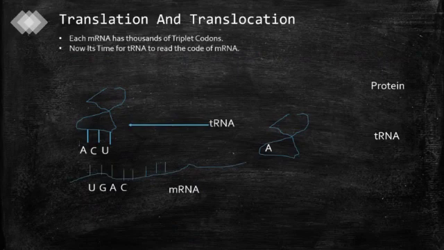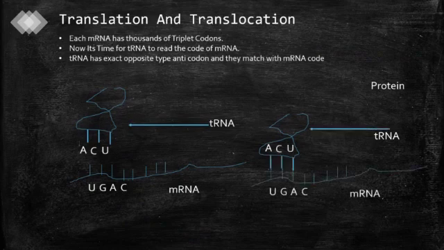Now transfer RNA. Now that process is done, only the transcription. Now we are coming to the process of translation. Each messenger RNA has thousands of triplet codons. Now it's time for tRNA to read the code of messenger RNA. tRNA has the exact opposite type of anticodon and they match with mRNA.